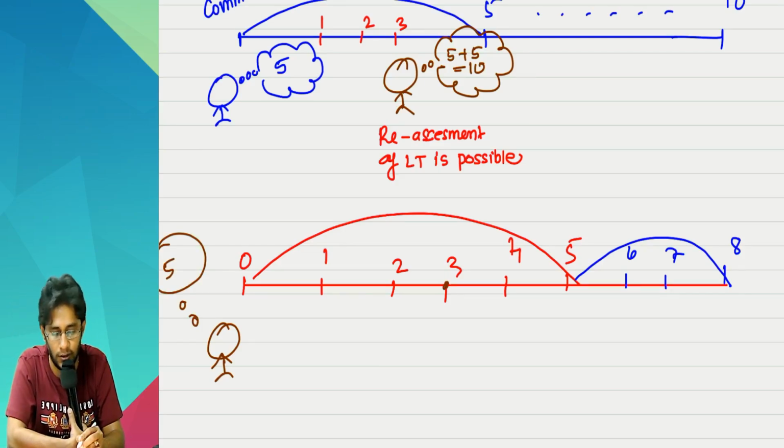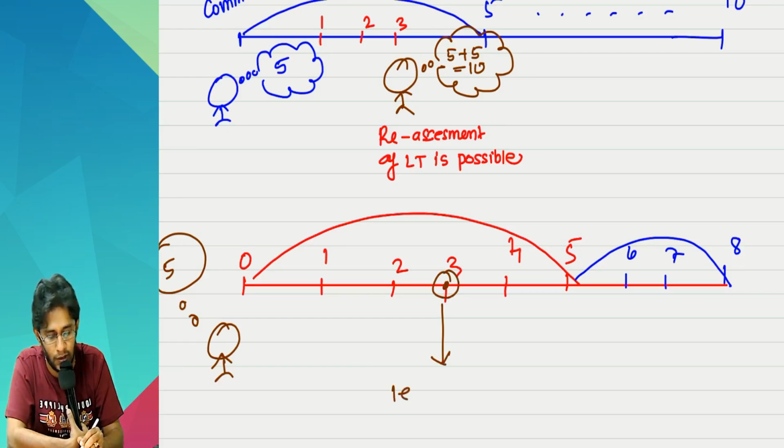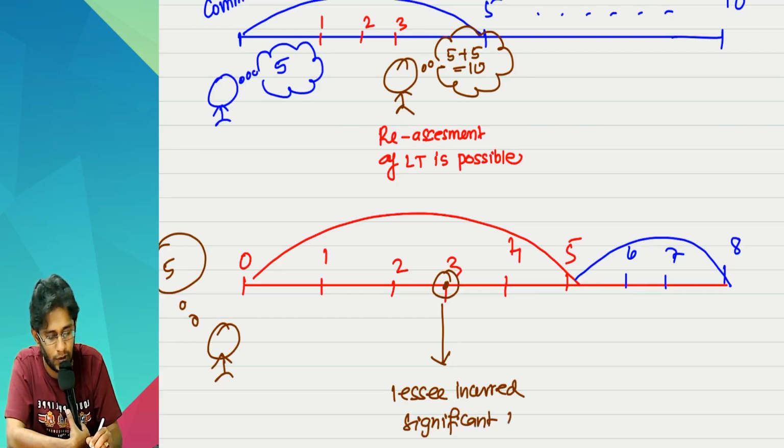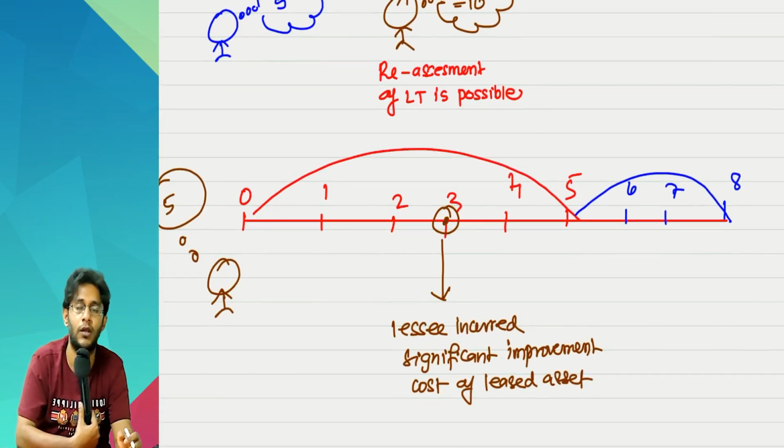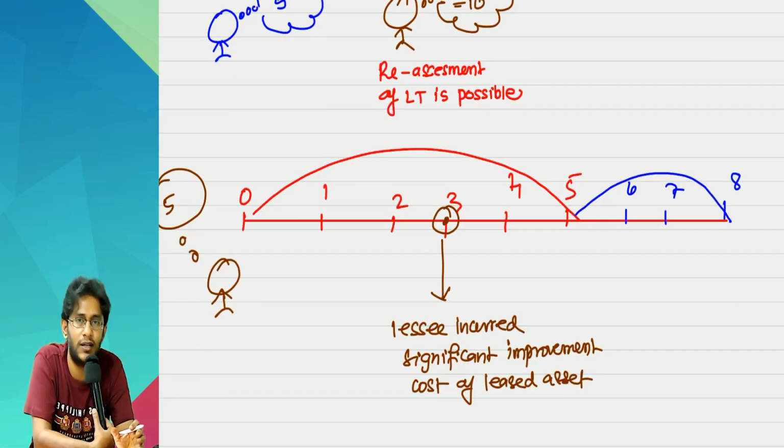But in the 3rd year, the lessee incurred significant improvement costs on the leased asset. You took a property on lease, sir. A building you took. First 3 years you operated. You thought that the lease will be valid only for a period of 5 years. After that, the option to extend is there, but I will not exercise the option.